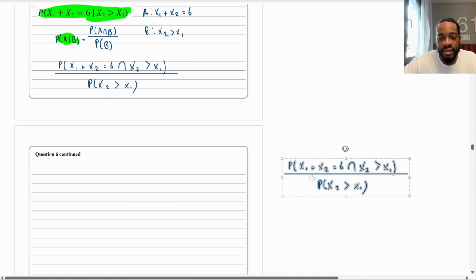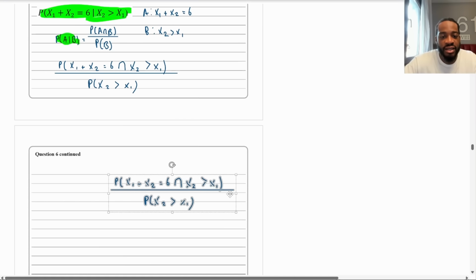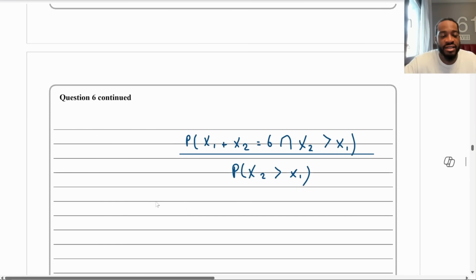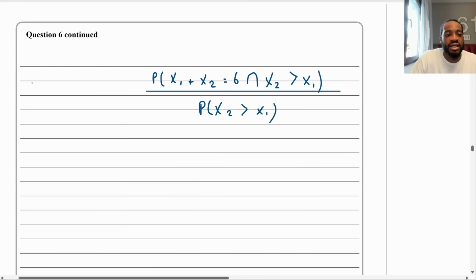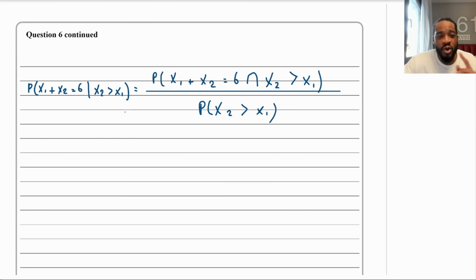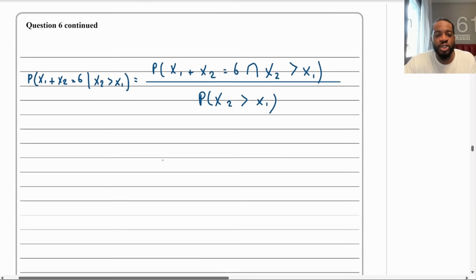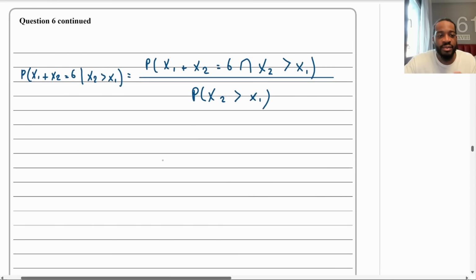So put that there. And then what I'm going to do, actually, let me write the left-hand side so it's complete. So that would be the probability of x1 plus x2 equaling 6, given that x2 is greater than x1. Yeah, that is perfect. Okay, so how do we go about doing this? Well, firstly, I think we should compute the denominator first, because there's probably going to be more for that one. Okay, so x2 has to be greater than x1.